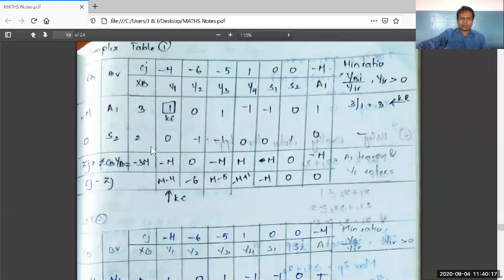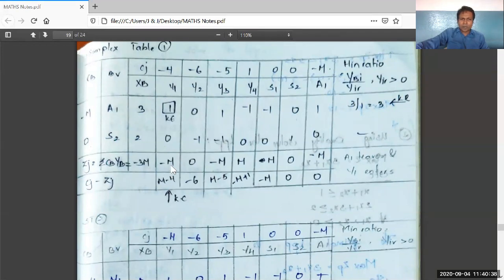Right. This is the summation CBXB. 3 into minus M plus 2 into 0, it is minus 3M. 1 into minus M plus 0 into 0 is minus M. The same way, I have filled all these ZJ values. The CJ values are these: minus 4, minus 6, minus 5, 1, 0, 0, minus 1.